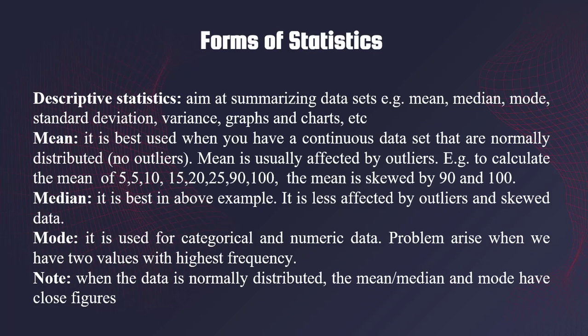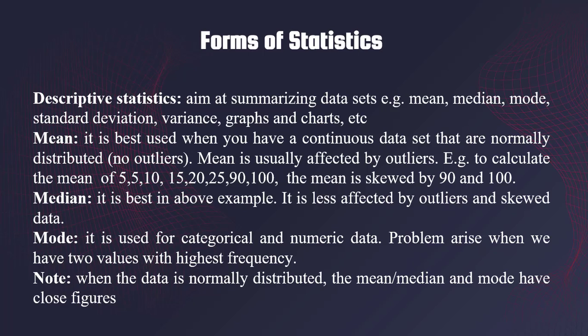Also, we have forms of statistics. We have different types of forms. The first one is descriptive statistics. Descriptive statistics aims at summarizing data sets, and examples include mean, median, mode, standard deviation, variance, graphs, and charts.